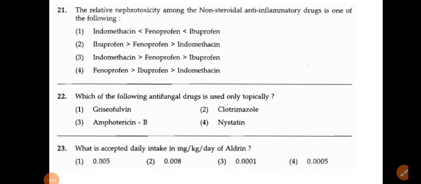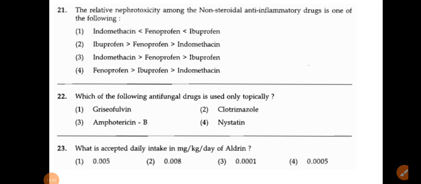Okay, question number 21. The relative nephrotoxicity among the non-steroidal anti-inflammatory drugs is one of the following. So simply they are asking what is the order of nephrotoxicity. Okay, so indomethacin, fenoprofen and ibuprofen. Ibuprofen greater than fenoprofen greater than indomethacin, right? So that is totally opposite to option 1.